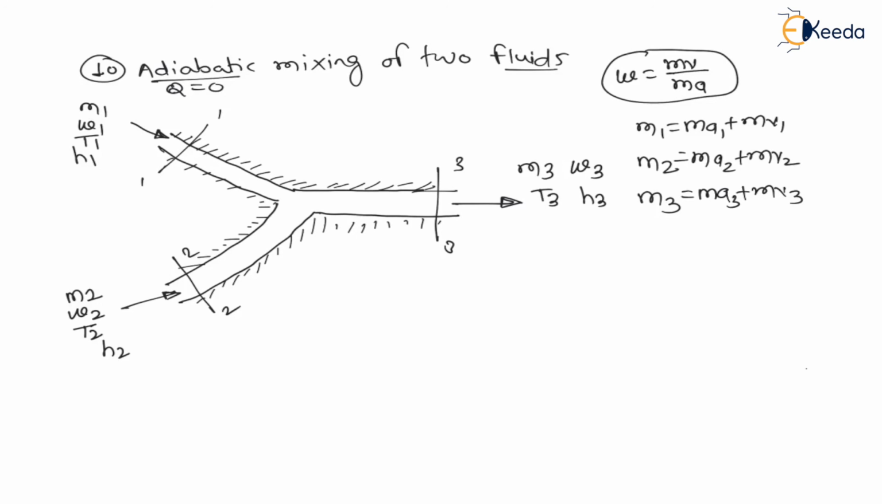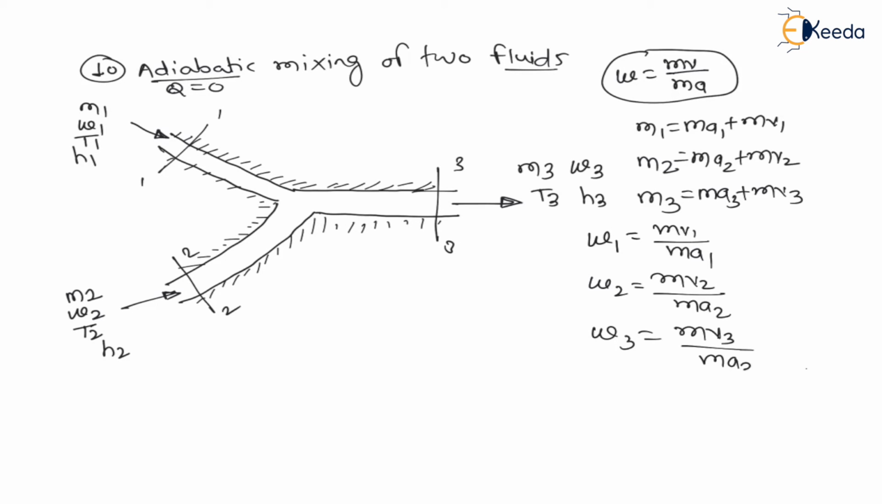So we can say specific humidity 1 is mass of vapor 1 divided by mass of air 1. Similarly specific humidity 2 is mass of vapor 2 divided by mass of air 2, and similarly specific humidity 3 is mass of vapor 3 divided by mass of air 3, right. Now my dear students, here we have to apply the steady flow energy equation. Already you have learned this steady flow energy equation in the first law of thermodynamics, in the basic thermodynamics subject, right.